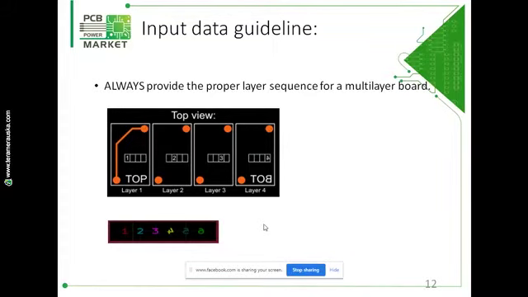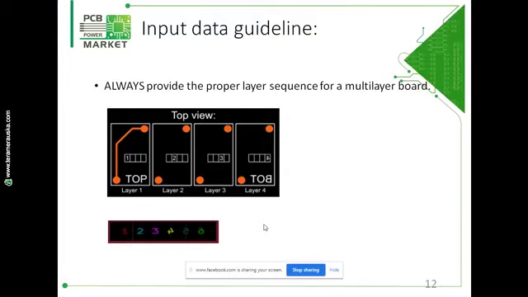Always provide the proper layer sequence. For a multi-layer board, it is very important that the layer sequence is correct, because only then will the finished PCB give you the correct results. There are many ways to indicate the layer sequence.